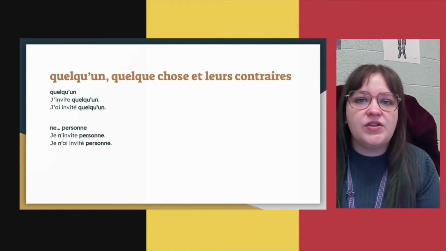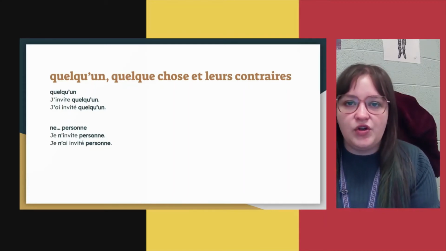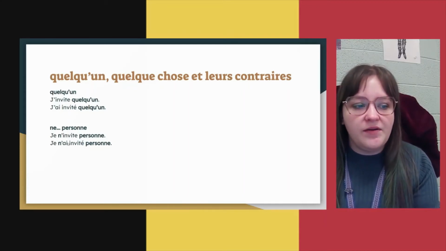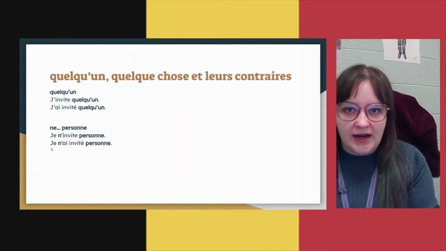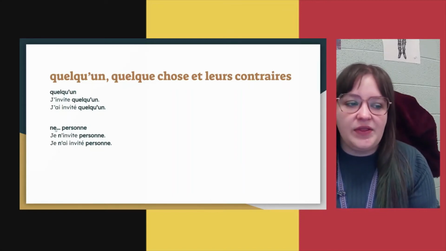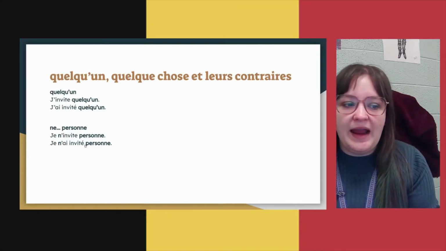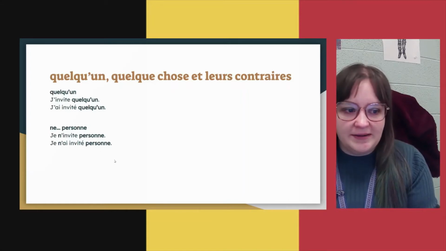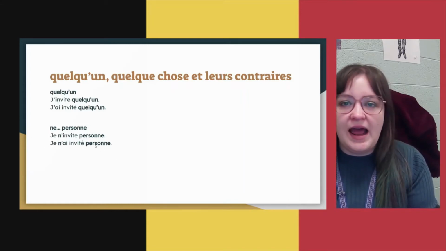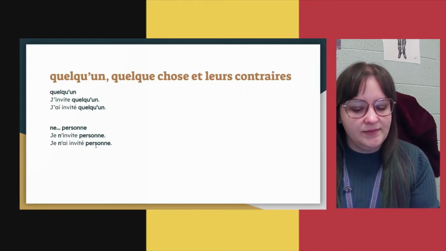Normally, in the past tense, the ne pas or the ne jamais only go around the conjugated verb, only around the helping verb. But you can see here with ne personne, it goes around both the helping verb and the past participle. That's only with ne personne. Je n'ai invité personne. I didn't invite anybody.